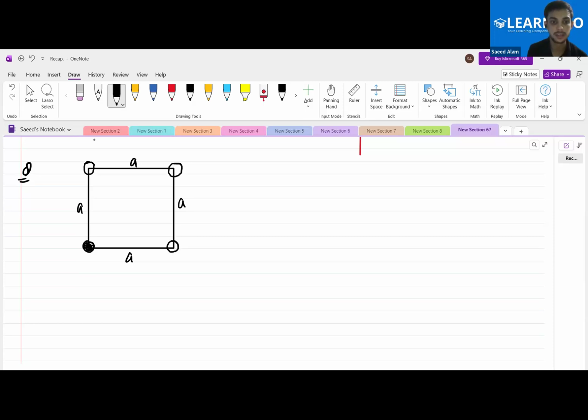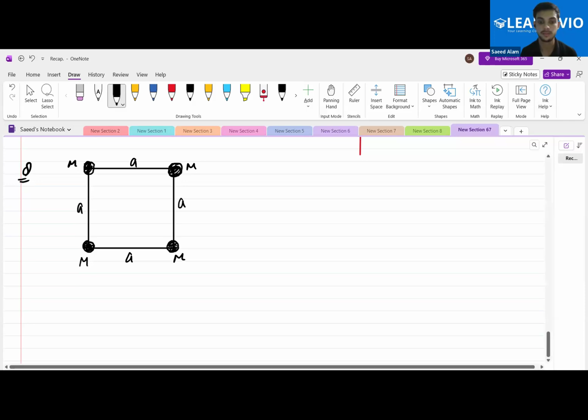This is the M mass, this is the M mass, this is also M, and this is also M. Calculate the moment of inertia here, everyone.